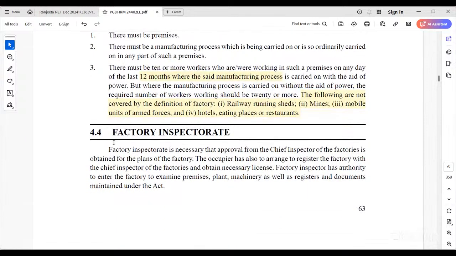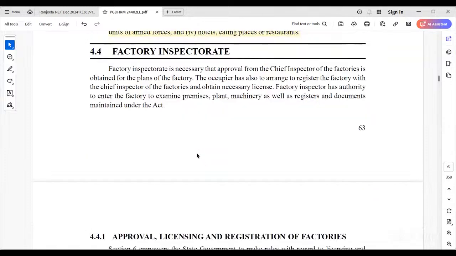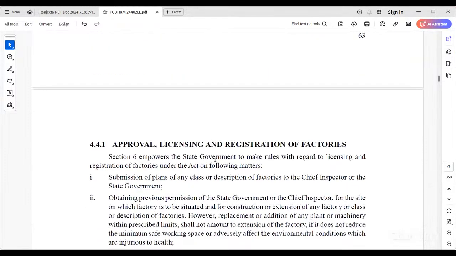So every factory needs to appoint a factory inspector, one of the employees. Necessary approval from the chief inspector of factories is obtained for the plan of the factory. Approval, licensing, and registration of factories: any new industry or establishment needs to apply to the state government.